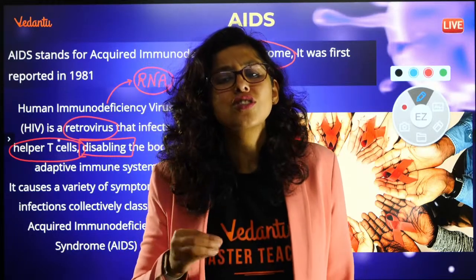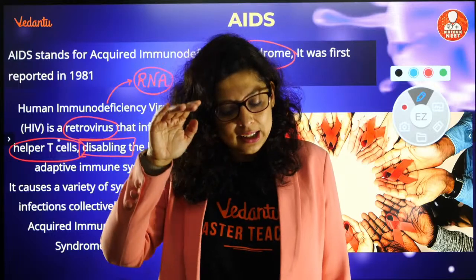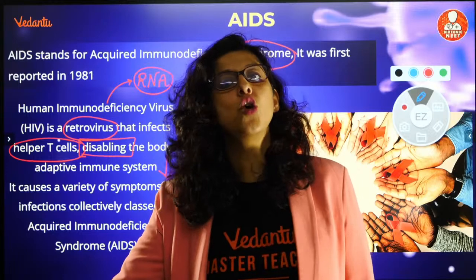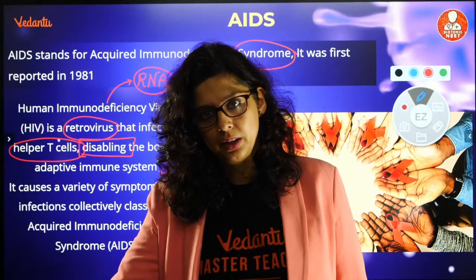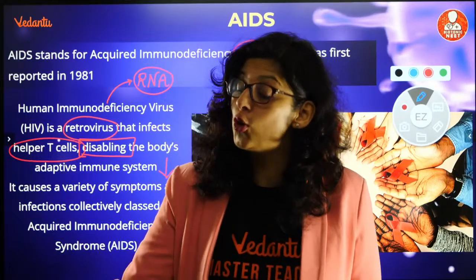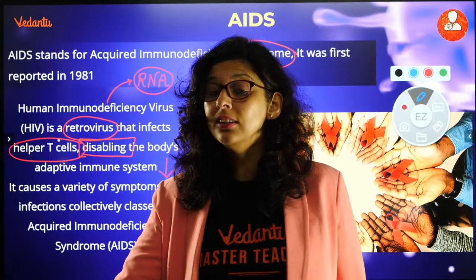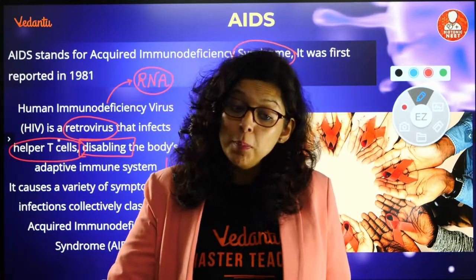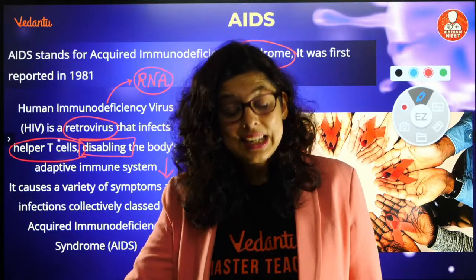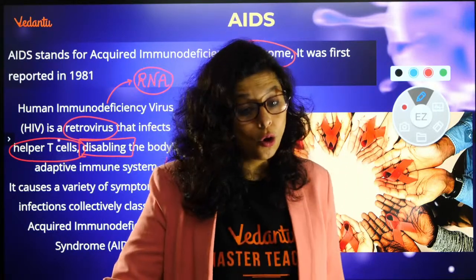HIV cannot cause death. It cannot cause anything. It will only decrease the immune system. If somebody does not have money, it is not that they cannot go to a mall or a hotel. They can go, but will they be able to eat in that hotel? Will they be able to shop in that mall? Tell me. If somebody doesn't have money, nobody will stop them from going to the mall.